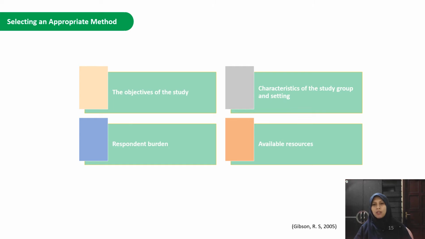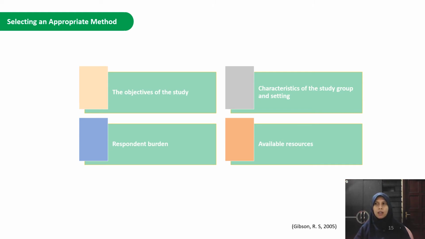Second, we also need to consider the characteristic of the study group and setting. If our subject is illiterate and less numerate, it is better to collect the data by interviewing using 24-hour food recall.